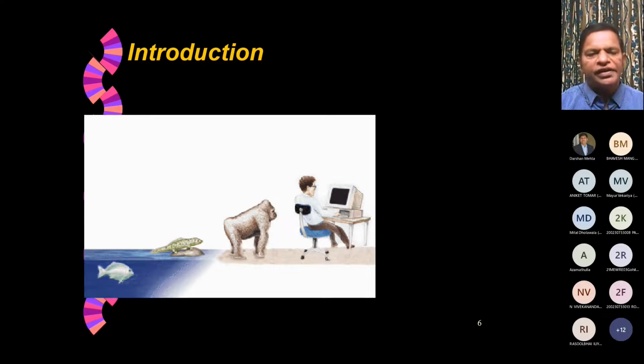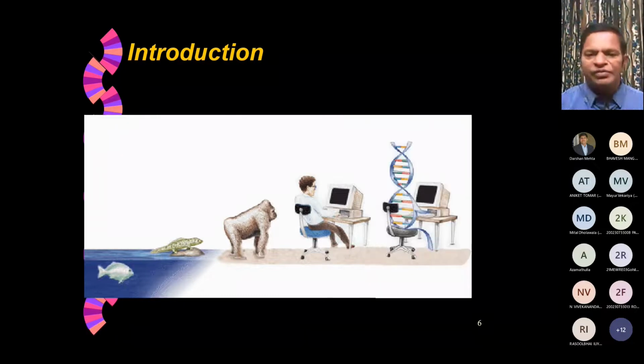So we had creatures which could survive only in water, and then slowly we started having creatures like amphibians, which can survive both in water as well as on land, and then some creatures which could survive only on land, and from there the human has evolved, and from here where we are going.